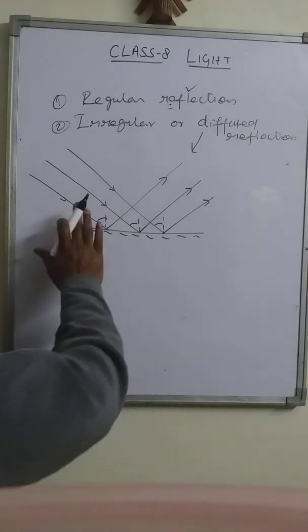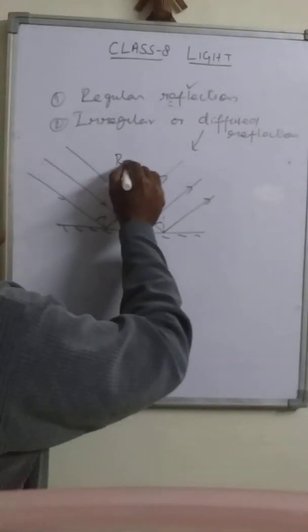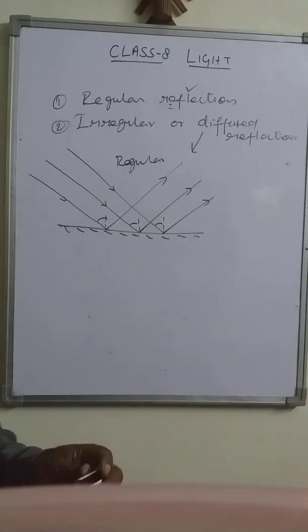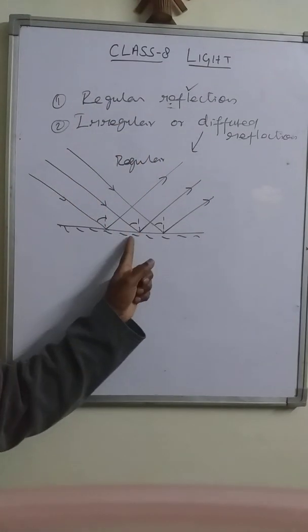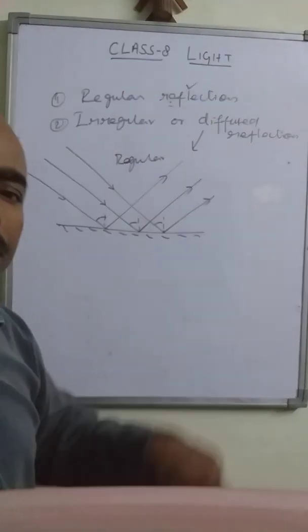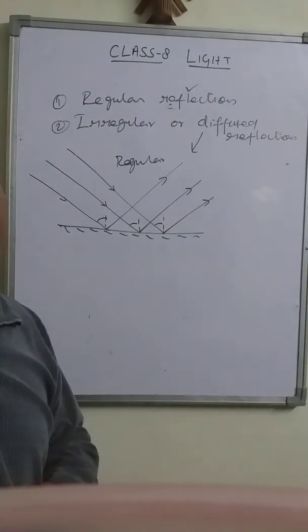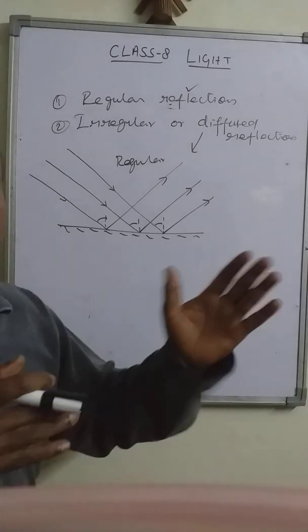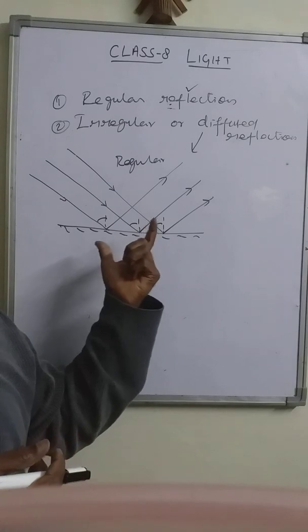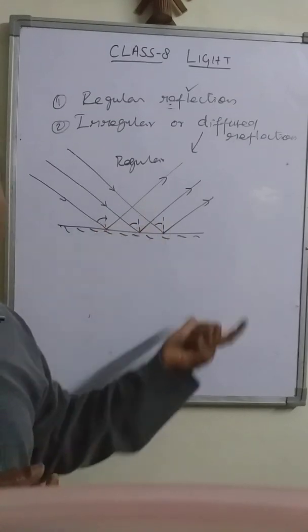Incident light rays, it is the regular reflection. A parallel incident beam and the reflected beam are also parallel. This is only for the plane mirror. You cannot expect this for all spherical mirrors. We are talking about the plane mirror.